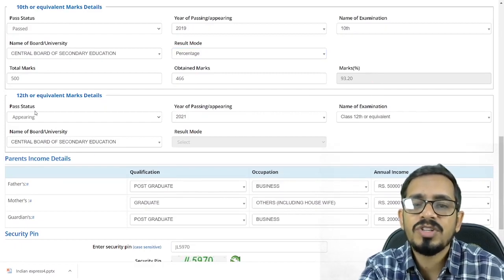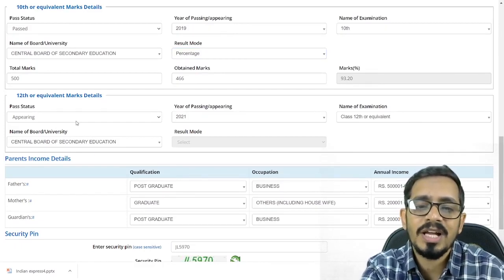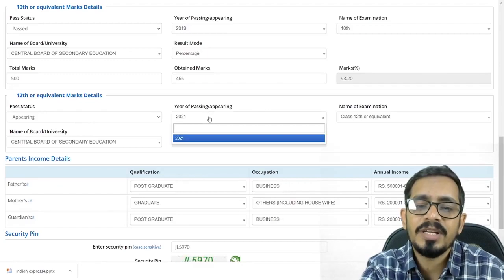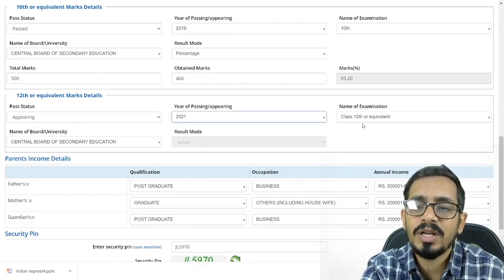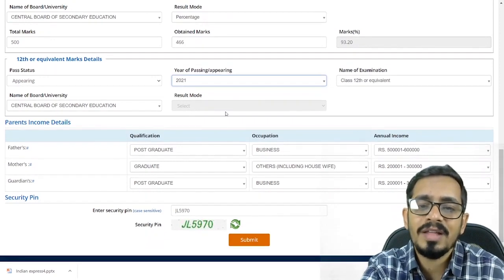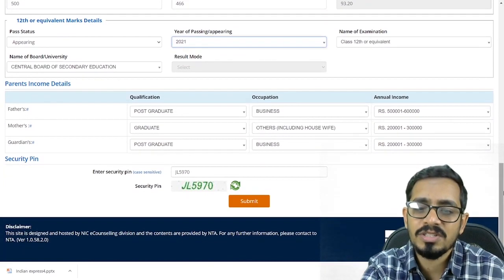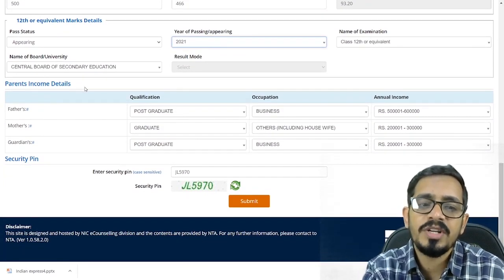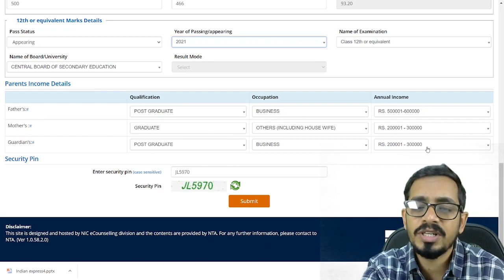Now we'll have to punch in the information for 12th. Appearing I've selected, as I'll be completing my 12th in 2021, class 12th or equivalent I've mentioned here. Name of the board and the result mode will be blank because as of now it is not out yet. Now parent income information: you need to punch in your father's and mother's information, qualification, occupation and the annual income, you can punch in here.